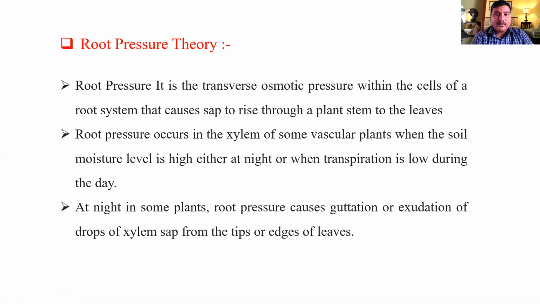Root pressure cannot continue the water movement from root to upper part of plants like the giant sequoia tree. It is about 130 meters tall. Therefore, the root pressure theory fails for higher plants. Mainly in herbaceous plants the root pressure theory occurs.